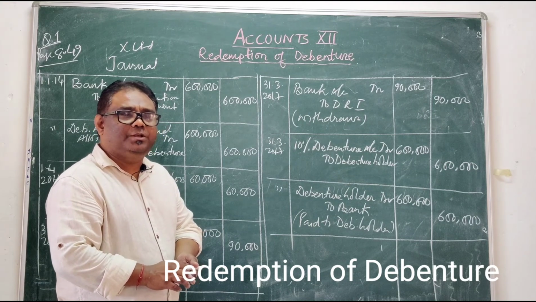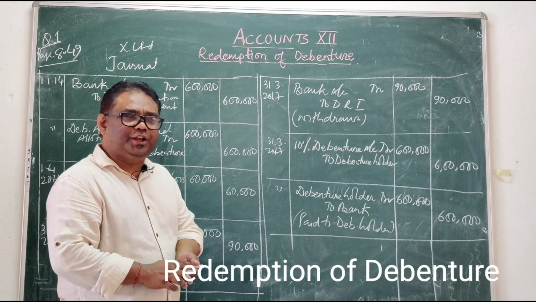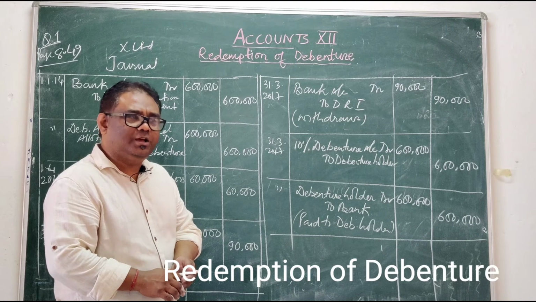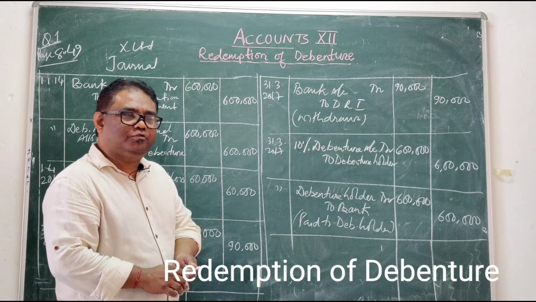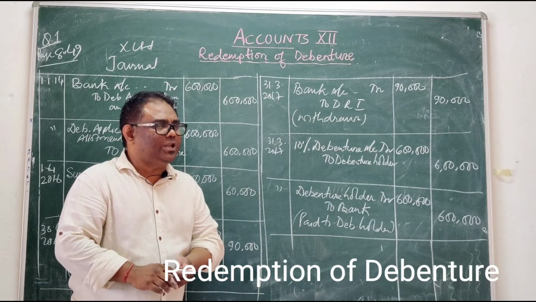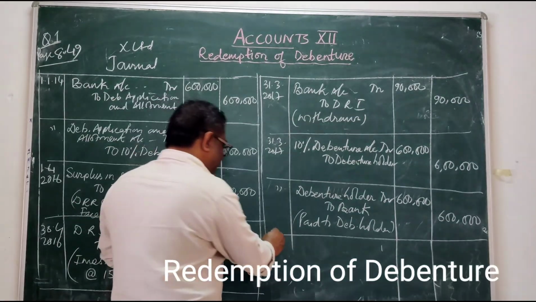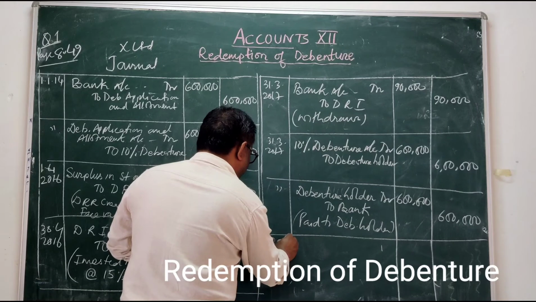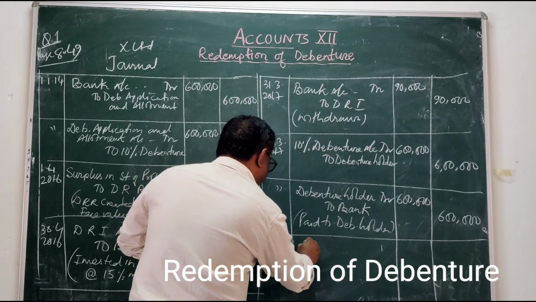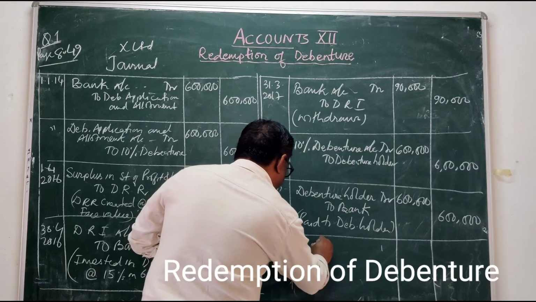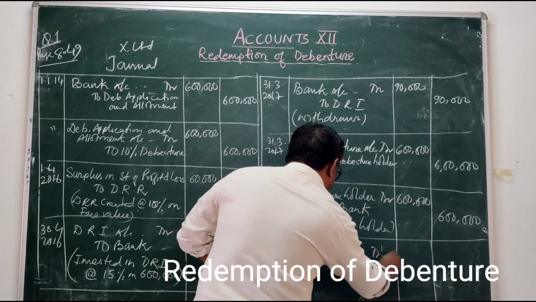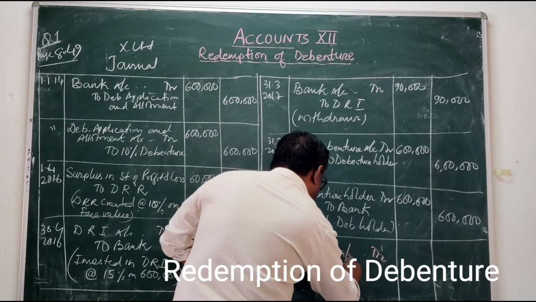Our debenture redemption reserve, which we created at the rate of 10%, should be transferred to the general reserve. How to transfer it? Debenture redemption reserve account debited to general reserve. Last entry, 31st March 2017.